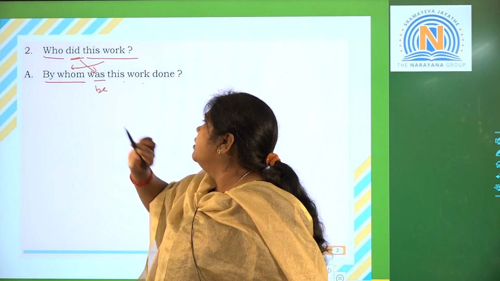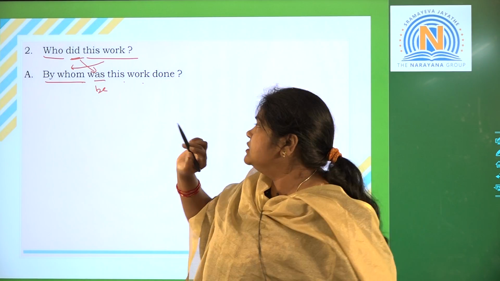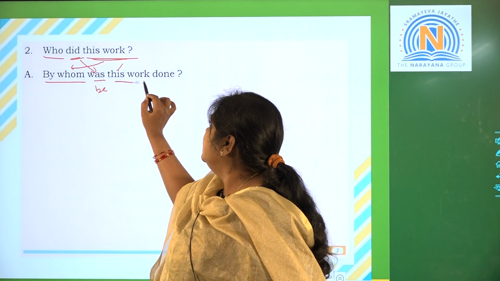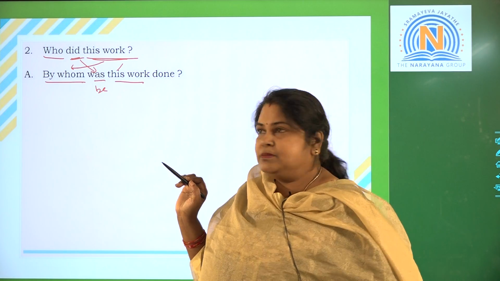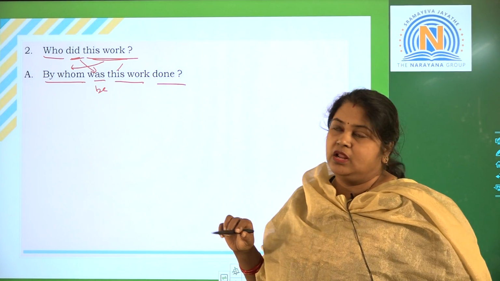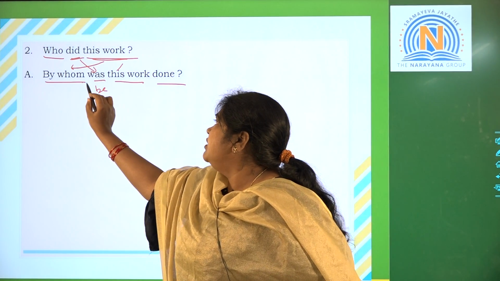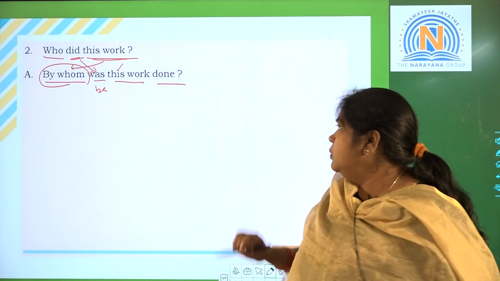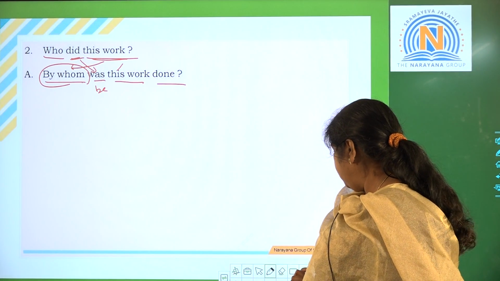Was. Okay, past tense is was, right? By whom was this work done? Is a question. Because this is a question, that's why we have to bring the question WH word. Right? So by whom we have brought it before.